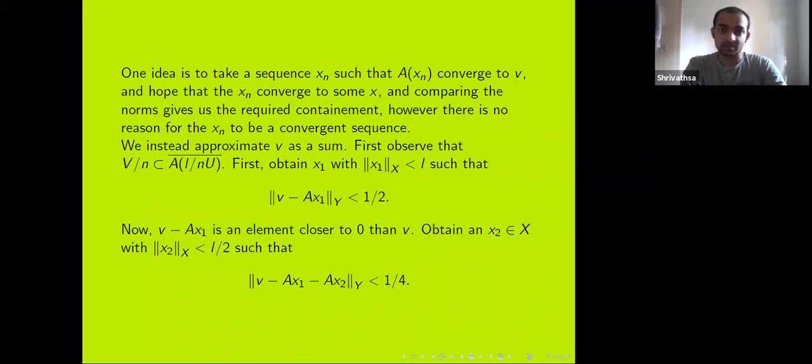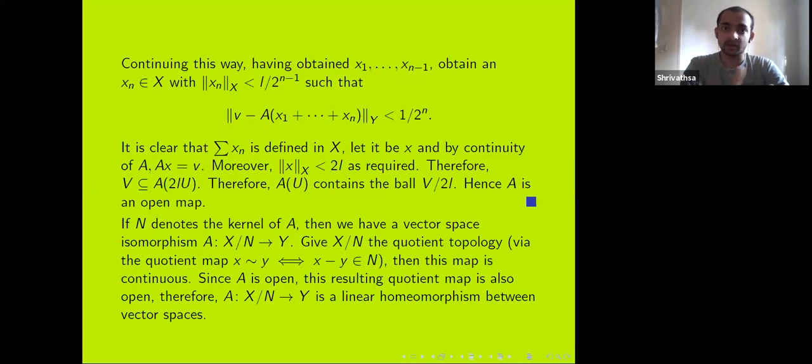And I repeat this process. Having obtained x1 through x(n-1), I find an xn with norm less than L over 2 to the power n minus 1, such that this inequality holds: the norm of v minus A of (x1 plus and so on till xn) is less than 1 over 2 to the power n.